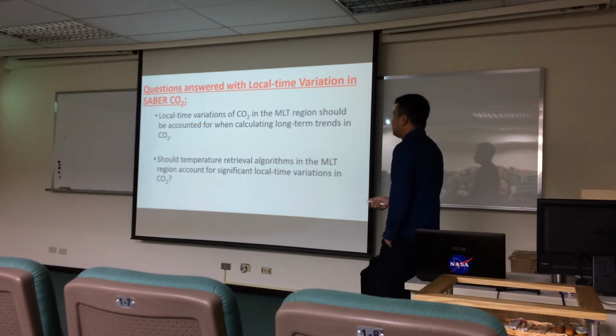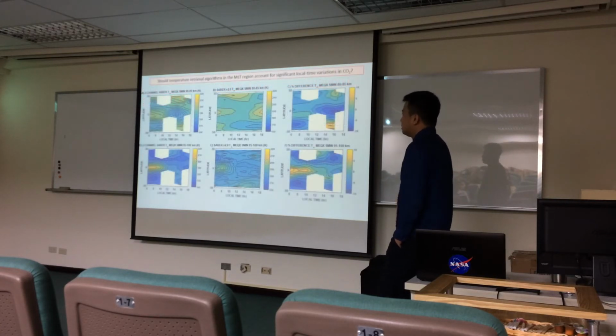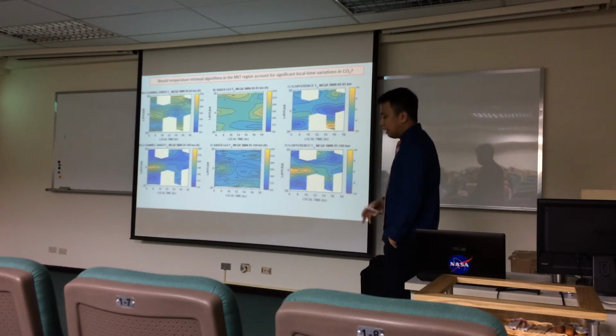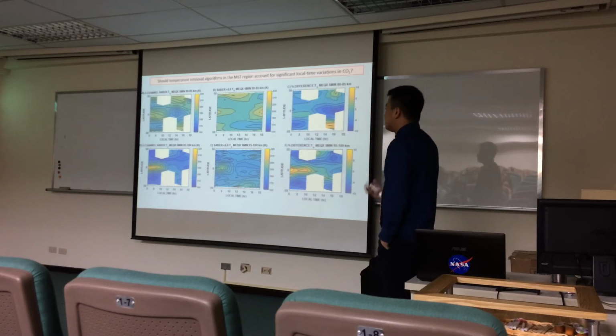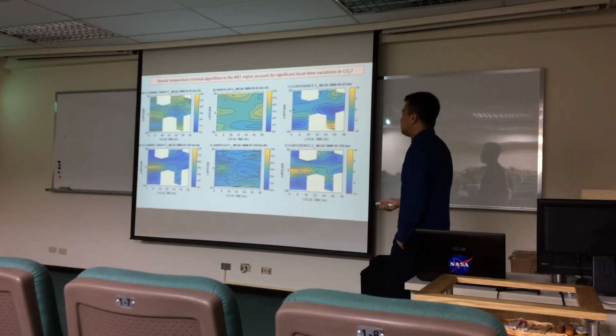The second question now pertains to temperature retrieval algorithms in the MLT region. So this question stems from instruments like SABRE, whose retrieval algorithm has a dependency on CO2 volume mixing ratio. Here I show the local time variations of temperature using temperatures that are derived from a retrieval algorithm that does account for the local time variations in temperature.